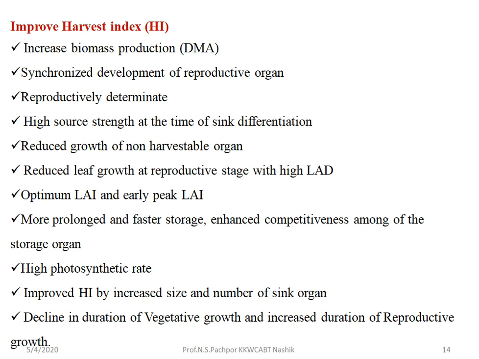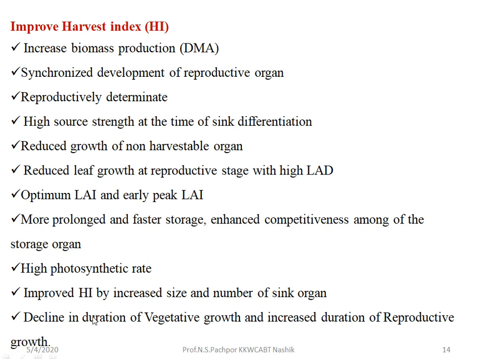So maximum photosynthesis is required. Then improved HI by increased size and number of sink organs. If the harvest index is to be improved, then the size and number of sinks should be more. If the sink number is more and the size is more, then definitely maximum dry matter is allocated and accumulated at the sink region, which ultimately increases the harvest index and the yield of a crop.